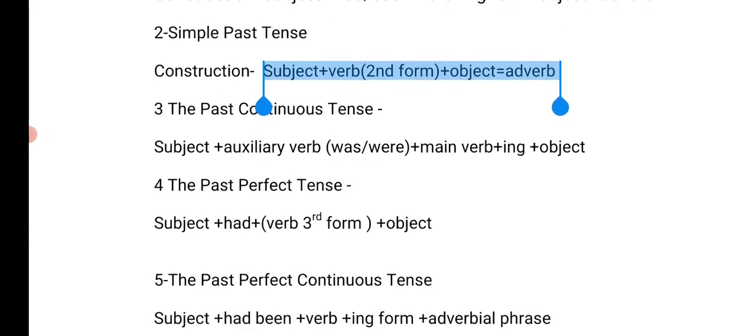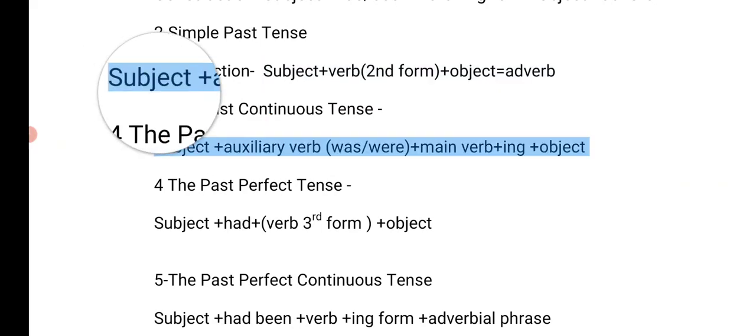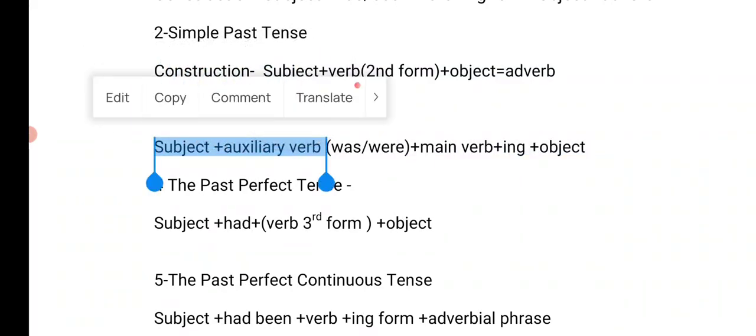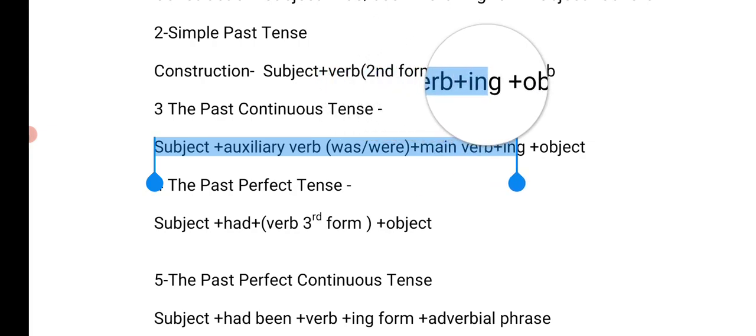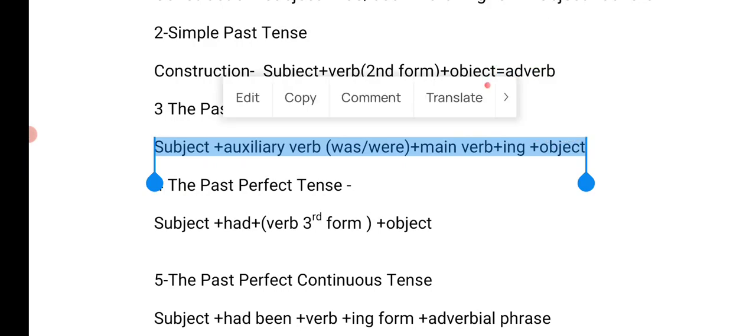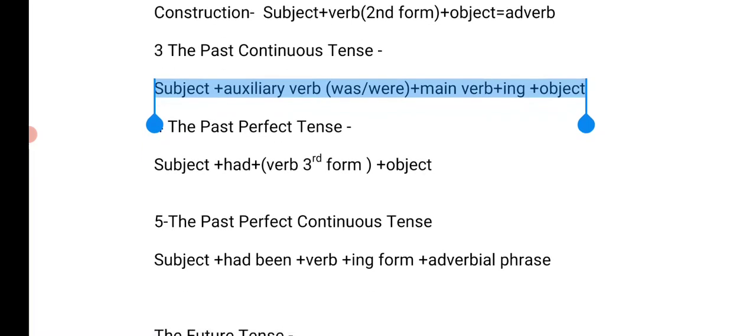Now let's talk about the past continuous tense. The construction is subject plus auxiliary verb was or were. If the subject is singular, we'll use was. If the subject is plural, we will use were. Then the main verb in ing form, and the object. We use this tense to refer to an action that was happening in the past for some time. For example, my mother was cooking when I arrived.